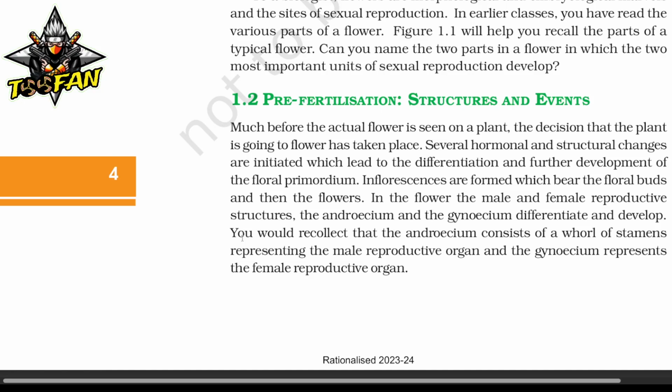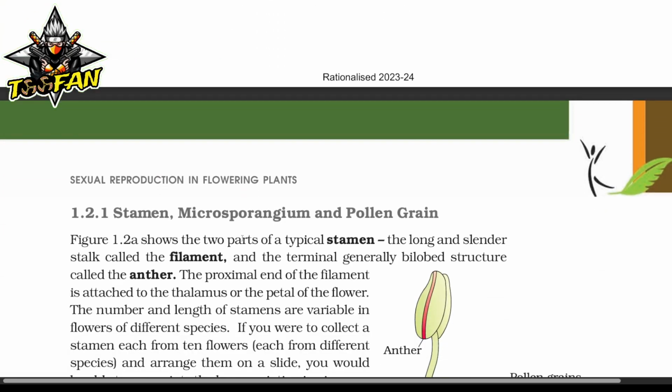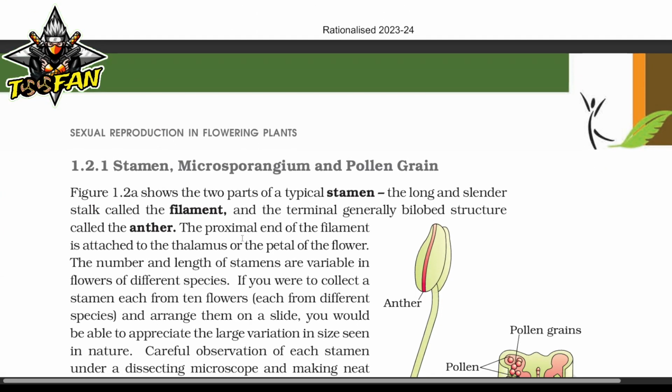In the flower, the male and the female reproductive structures, the androecium and the gynoecium, differentiate and develop. You would recollect that the androecium consists of a whorl of stamens representing the male reproductive organ and the gynoecium represents the female reproductive organ. So, the stamen, microsporangium and pollen grain.